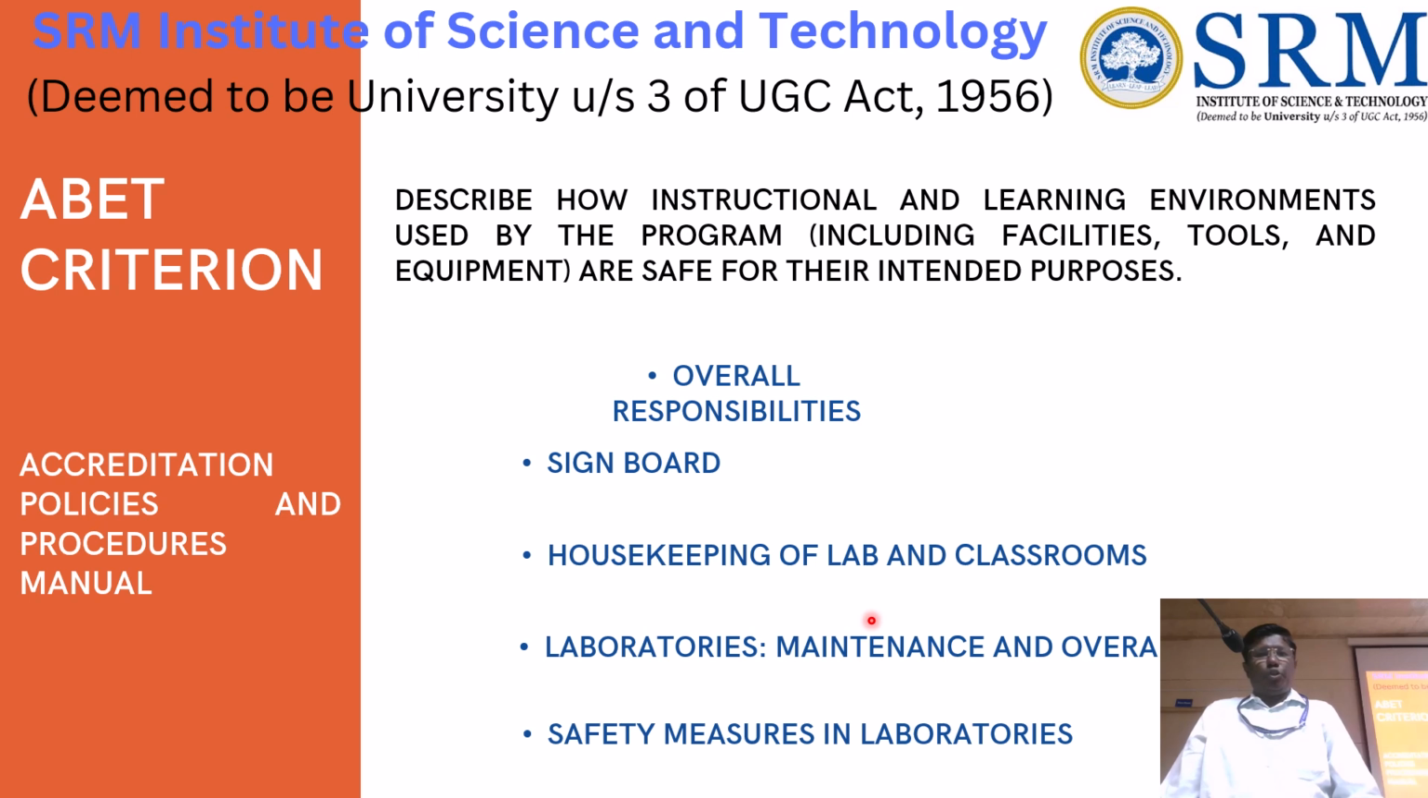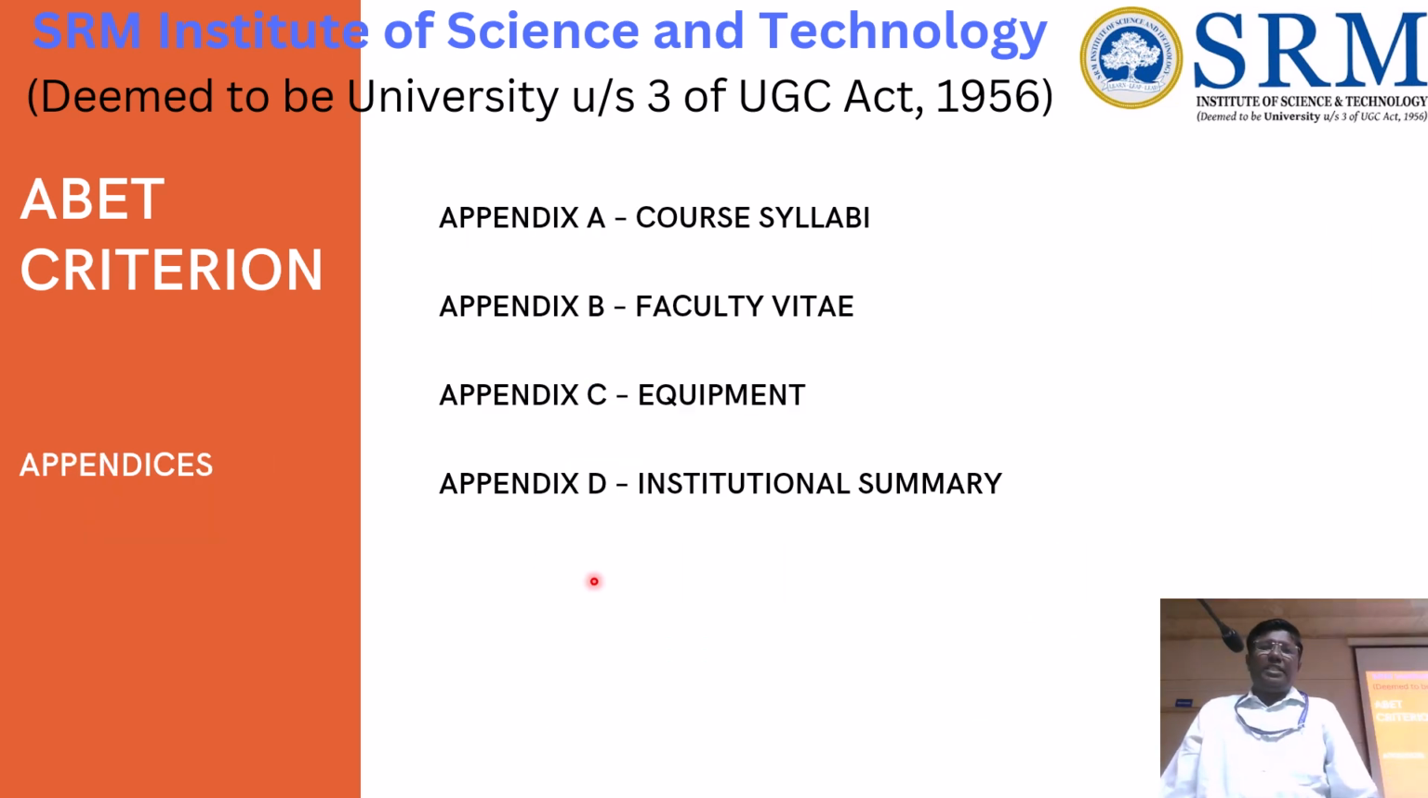Another one is the accreditation policy and procedure manual. So we have to give the signboards, housekeeping, lab and classroom, how cleanliness is maintained and laboratories are maintained, and safety measures in the laboratory. These information we have to give them. And apart from this, in the appendix we can give the course syllabi, faculty vitae, the equipment list, and the institution summary. So this is the information we are supposed to submit to ABET.